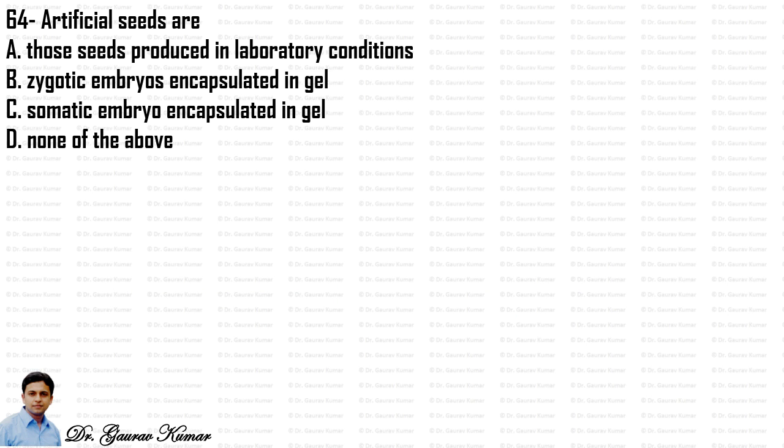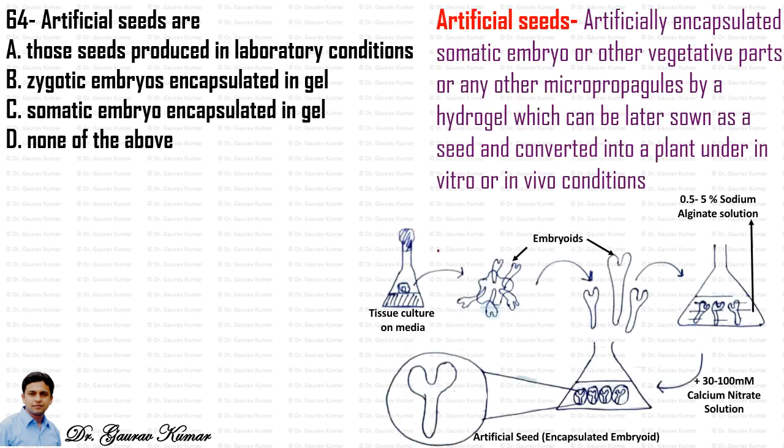Next question, artificial seeds are. Artificial seeds are artificially encapsulated somatic embryos or other vegetative parts or any other micropropagules in a hydrogel, which can be later sown as a seed and converted into a plant under in vitro or in vivo condition. You can see the diagram that I have drawn. The important thing is that we use 0.5 to 5% sodium alginate solution and then 30 to 100 millimolar calcium nitrate solution for encapsulation of embryos for artificial seed formation. This is important, you just note it because it can be asked in the exam.